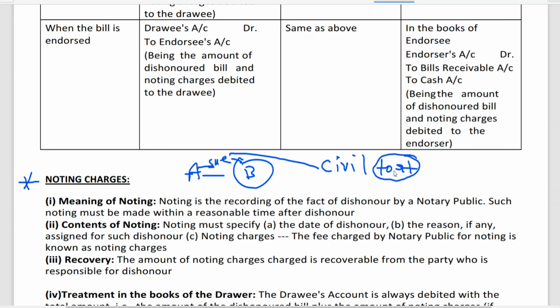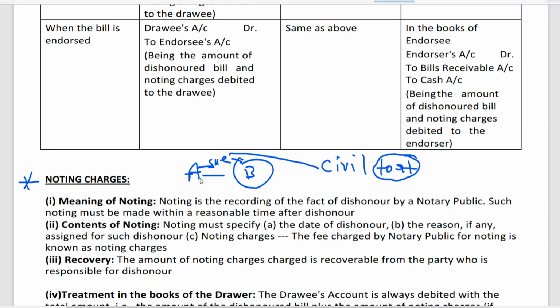Civil suit in the case. Civil suit in the court. Then court needs evidence, no? Court needs evidence. So then B may say with utmost sincerity, sir, A has not presented the bill properly, so how can I make a payment?